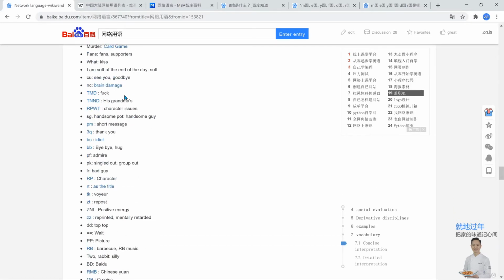TMD, this is special. The reason why is because I don't think this is a term that's used a lot, but in Chinese it's called tamada. Yeah, I feel a sense of detachment from actually saying these words because it doesn't feel like a curse word. It's not very well used, and I haven't heard it in real life, so I guess it's a thing. But yeah, generally that's what it's short for.